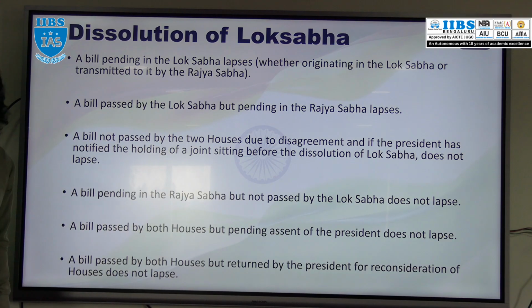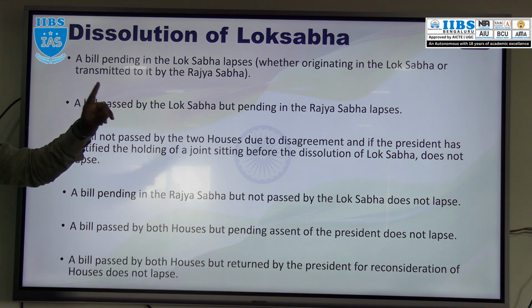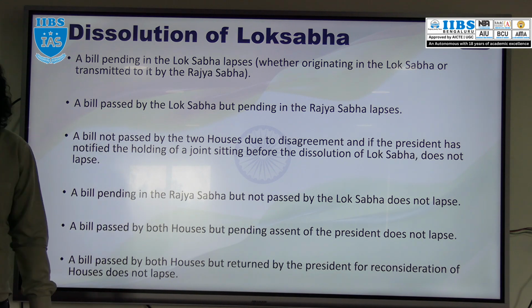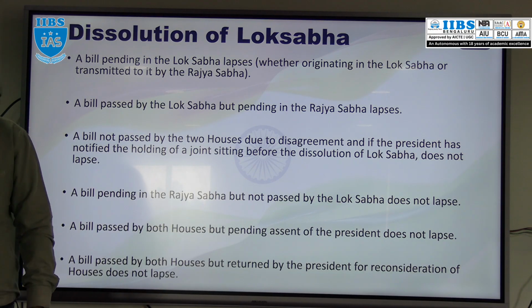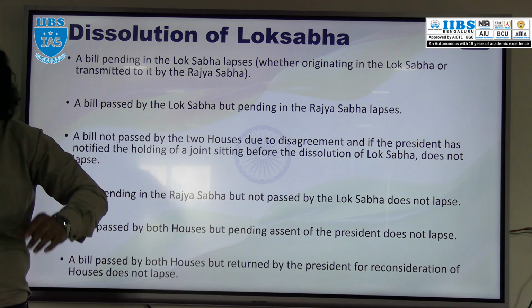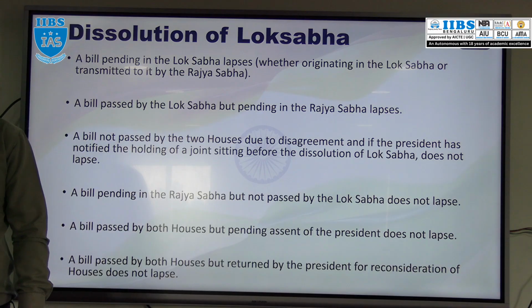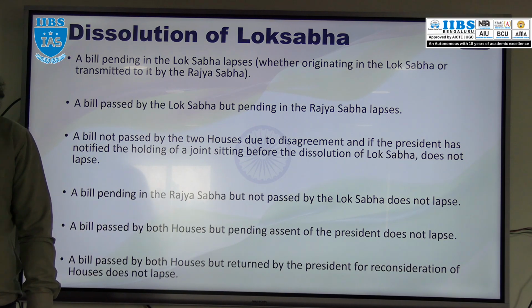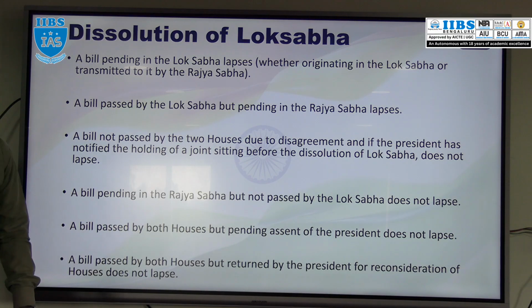A bill which is pending in Rajya Sabha, but that bill is not passed by Lok Sabha. In simple terms, the bill introduced in Rajya Sabha and pending in Rajya Sabha, still not transferred to Lok Sabha. So that bill won't lapse. Simple logic, na? It doesn't reach Lok Sabha, so there is no question of lapsing of that bill.